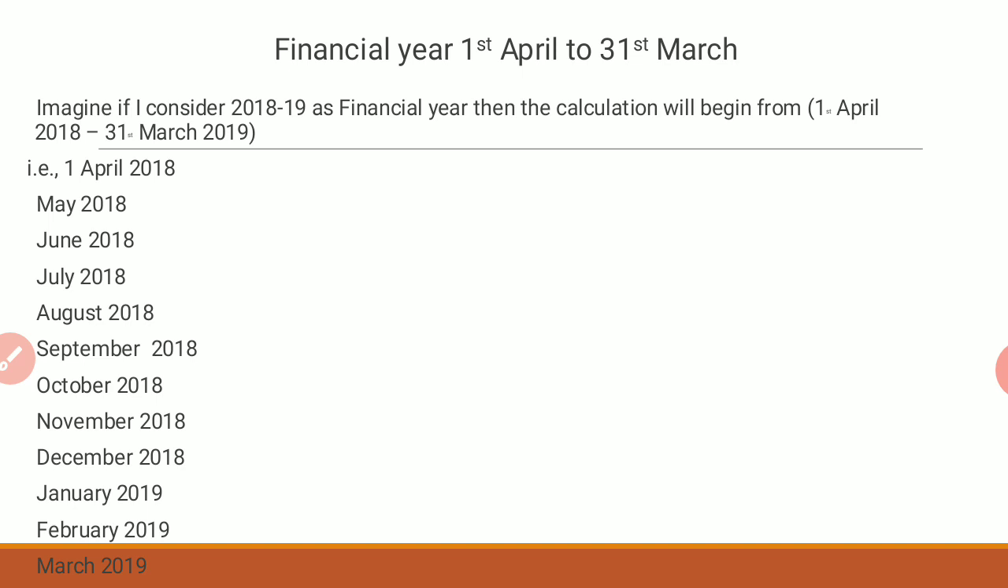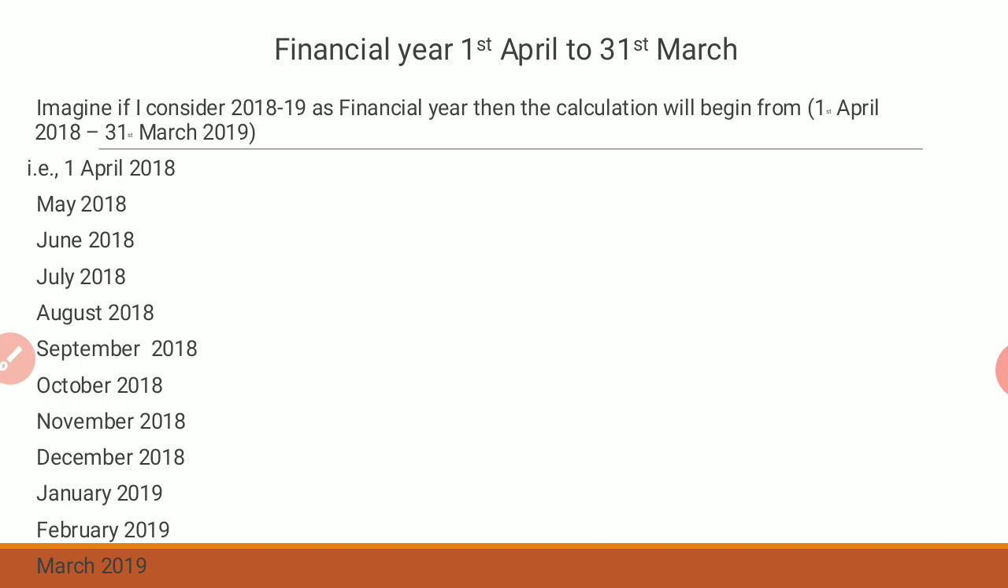Now how does the calculation begin? It begins from 1st April 2018 to 31st March 2019. How many months? It will come up to 12 months only. If I take the financial year as 2018-19, then the months are April 2018, May 2018, June, July, August, September, October, November, December, then January 2019, February 2019 and March 2019. Total will be 12 months. This is how the calculation happens.